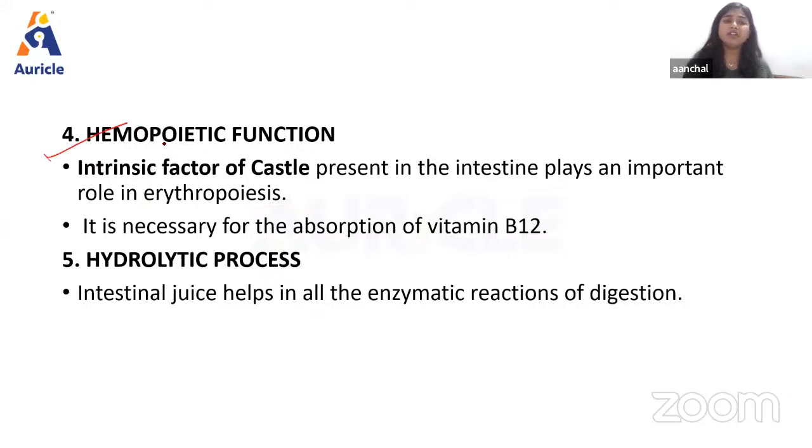Then we have another function, that is hemopoietic function. The intrinsic factor of Castle present in the intestine plays an important role in erythropoiesis because it helps in the absorption of vitamin B12 in the terminal ileum part of the small intestine, right? Then we have the hydrolytic process. Intestinal juice also helps in the enzymatic reactions of digestion.